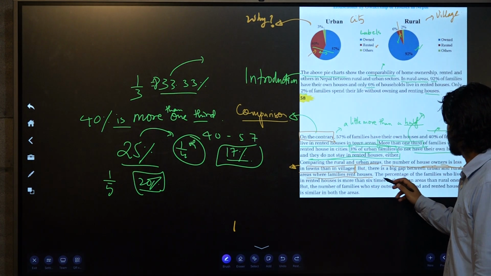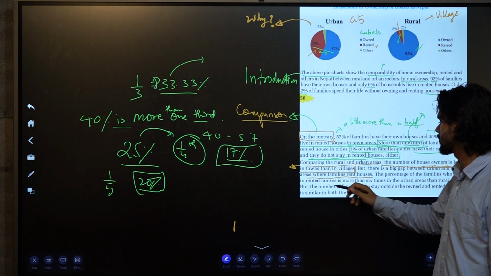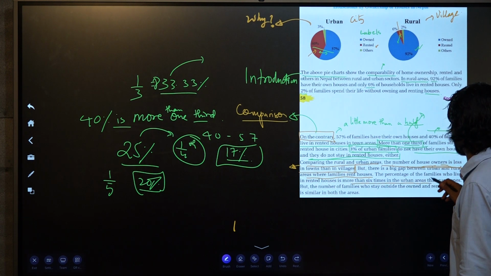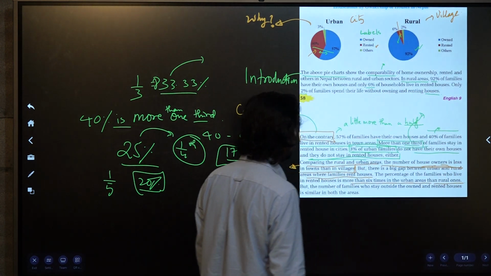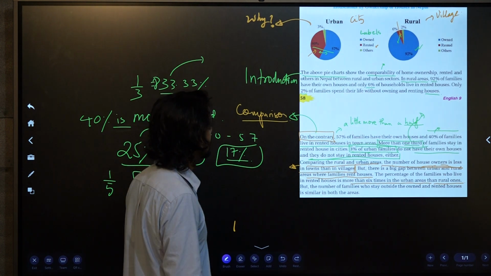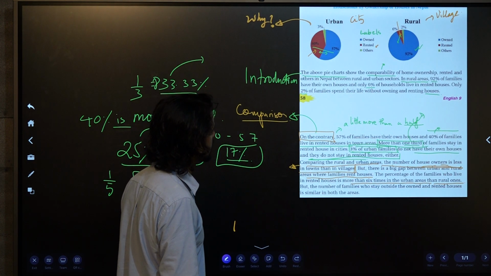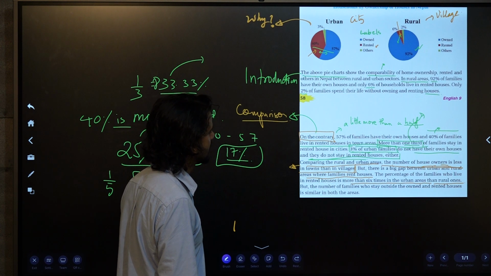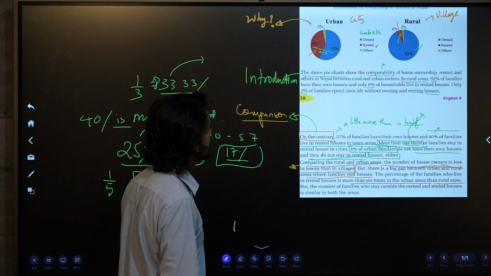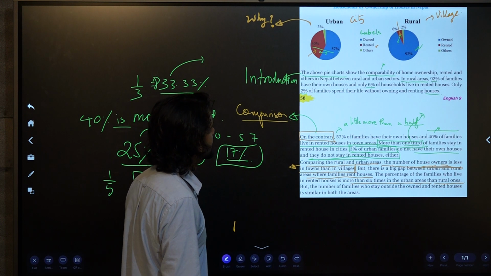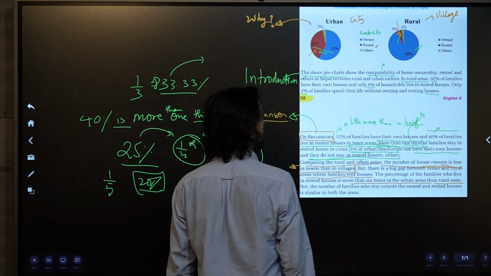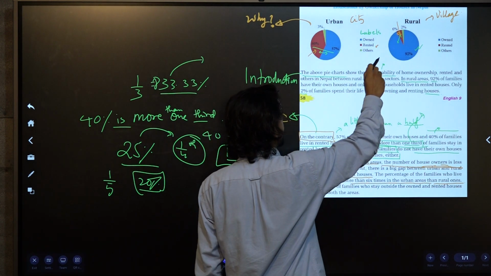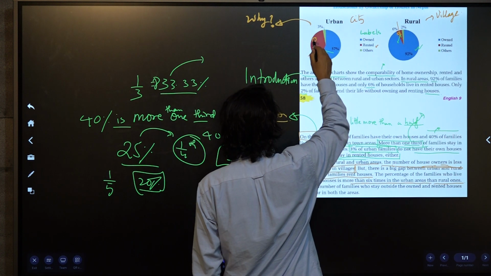And lastly, the percentage of the families who live in rented houses is more than 6 times in the urban areas than the rural areas. Can you check, compare the numbers? This is 6%, right? In rural areas, 6% of the people live in rented houses, and here 40.